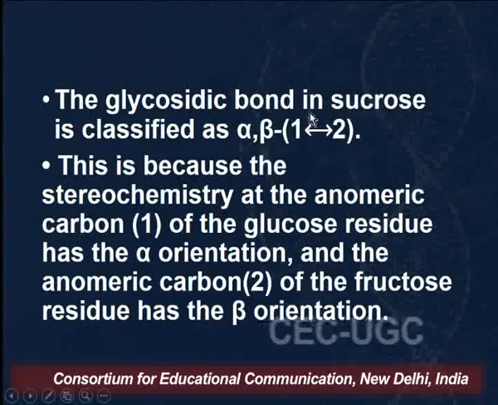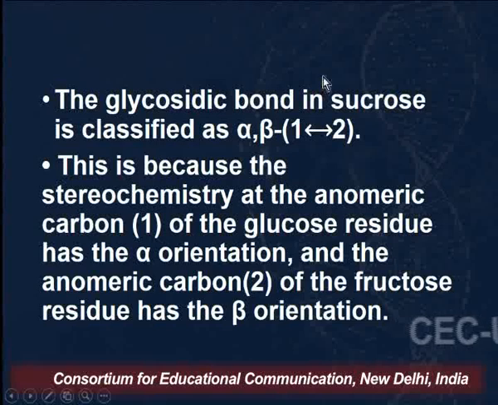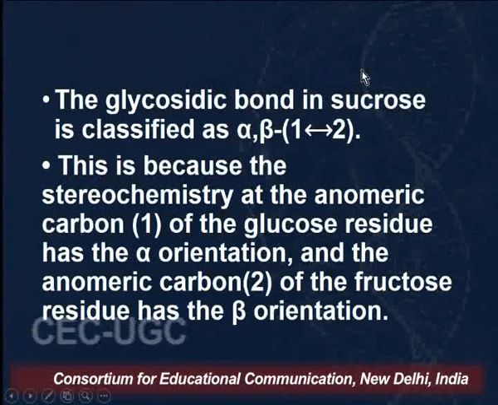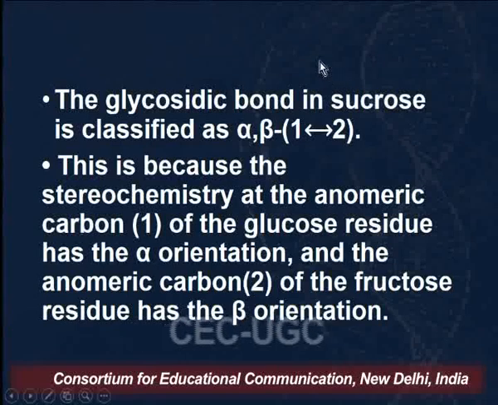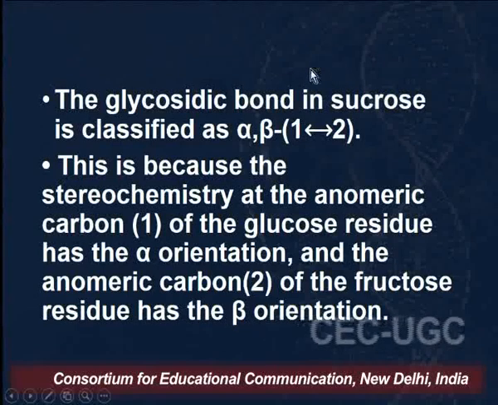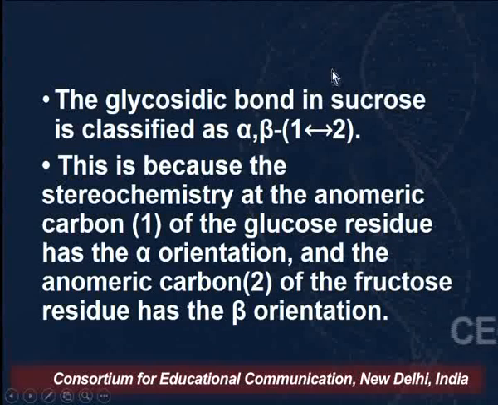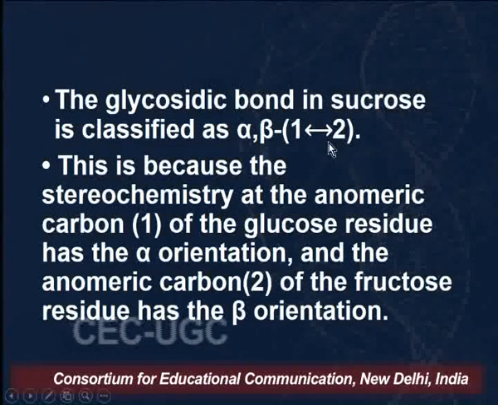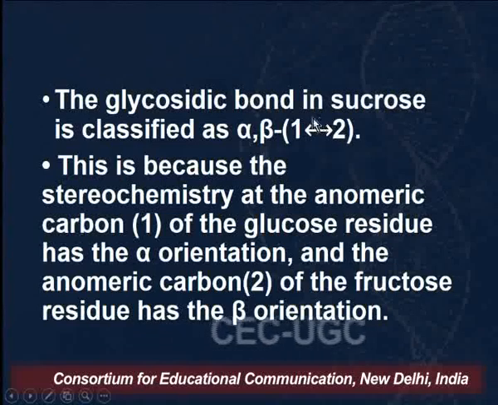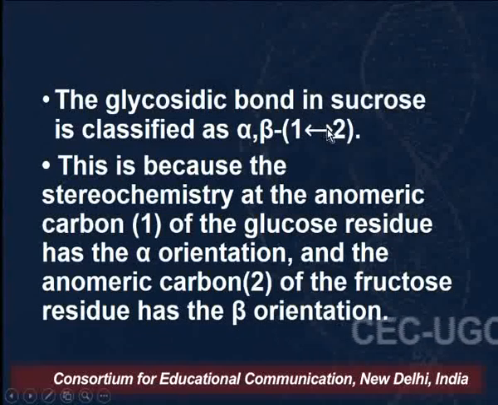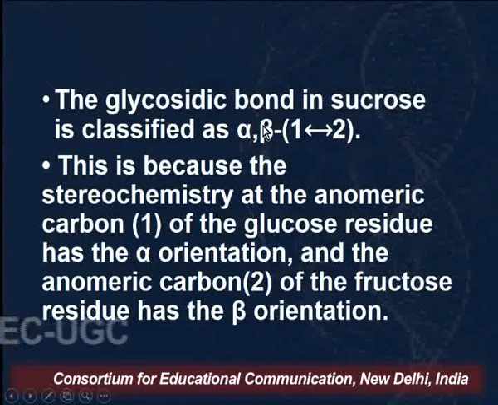If you remember, in the case of lactose, it was represented by 1 arrow 4, indicating that 1 is the anomeric carbon making a bond with the fourth carbon. Whereas in sucrose we are indicating a double arrow. So what does this double arrow indicate here, and what do alpha and beta indicate?